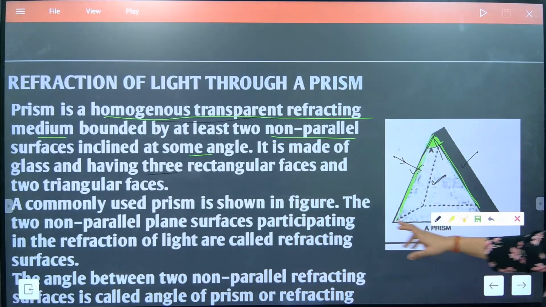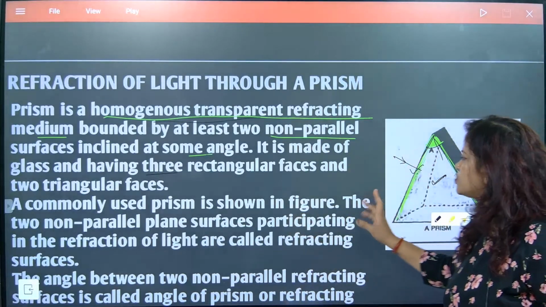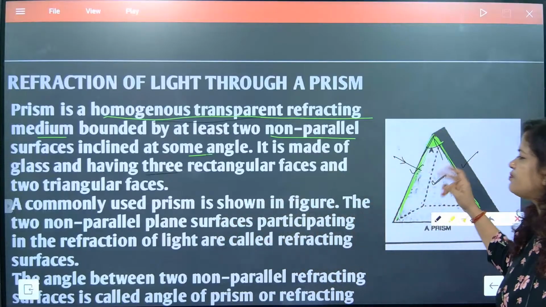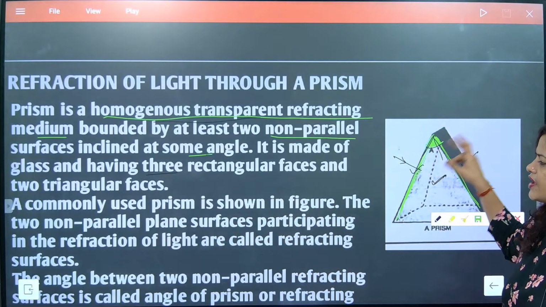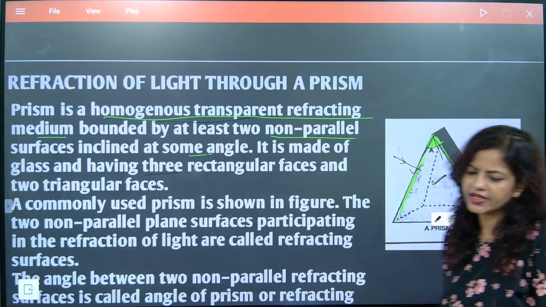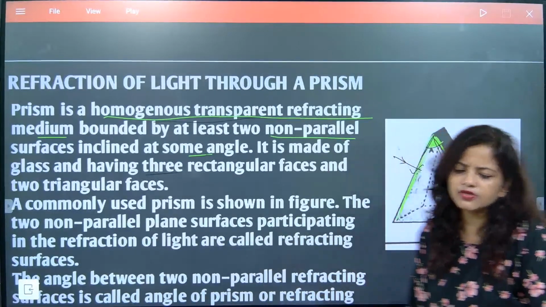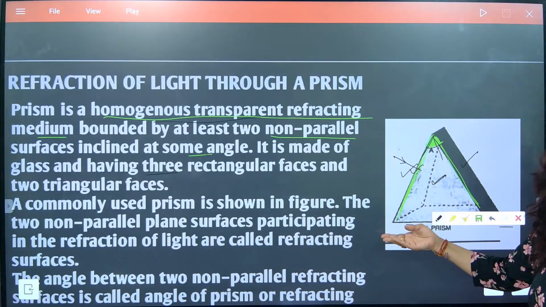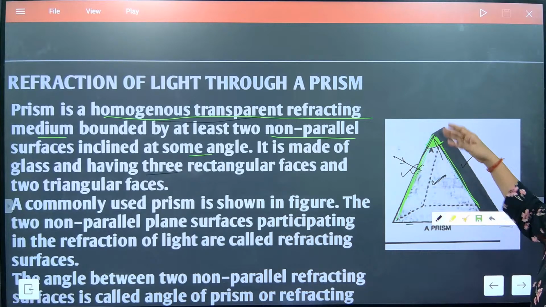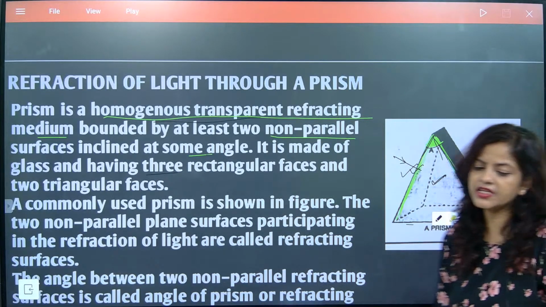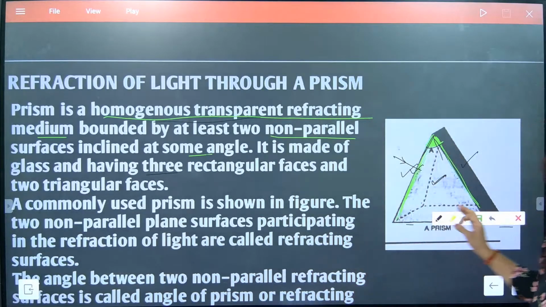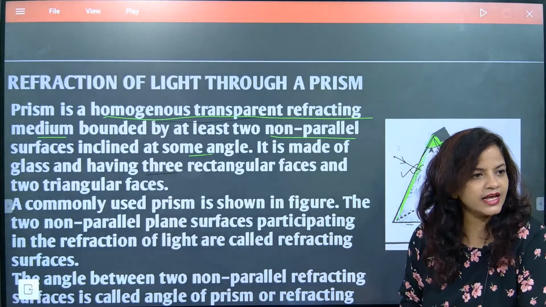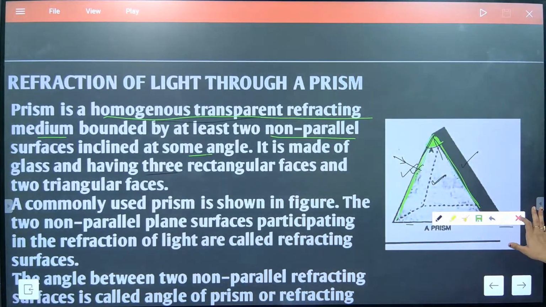So you need to understand another thing. A commonly used prism is shown in this figure. The two non-parallel plane surfaces participating in the refraction of light are called refracting surfaces. Understood, Jotham? One will be in the plane and one will be on the floor. So how many refracting surfaces will be there? Two refracting surfaces will be there. I hope till here it is clear, children. So this is the part for the prism.